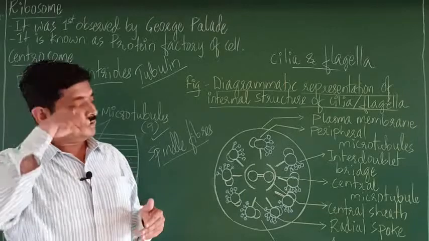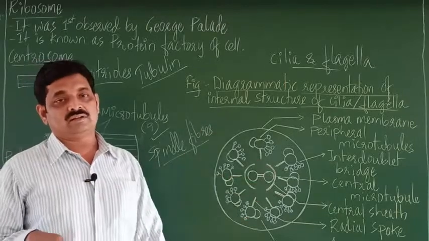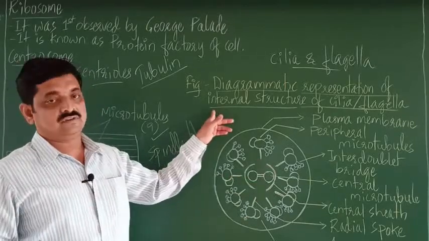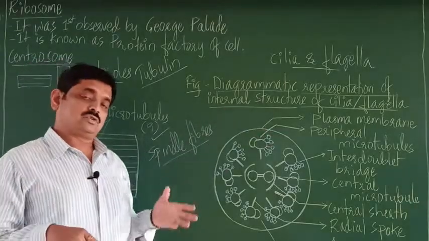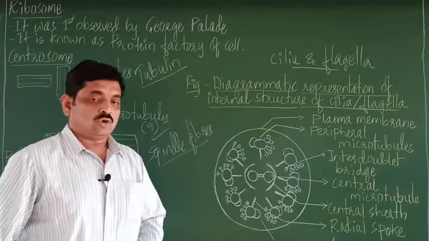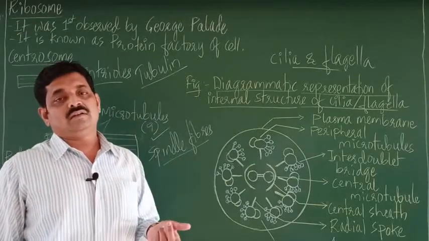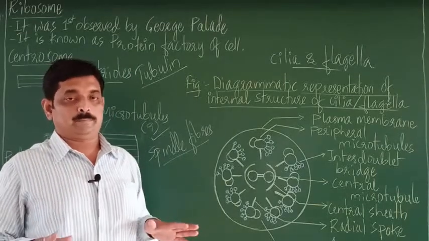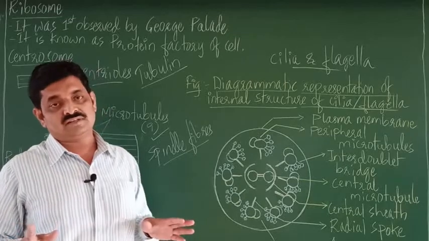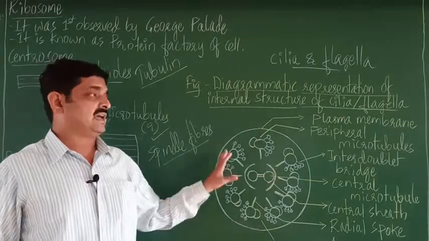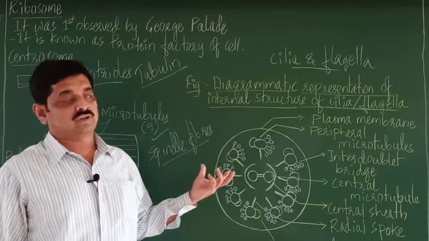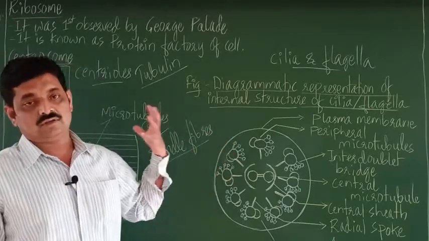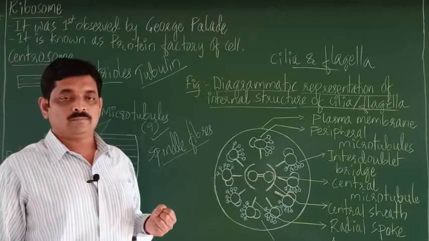Then next we will consider the diagrammatic representation of the internal structure of cilia or flagellum. The internal structure of cilia and flagella is the same, right? So this is the diagram that shows the internal structure of a cilium or flagellum.